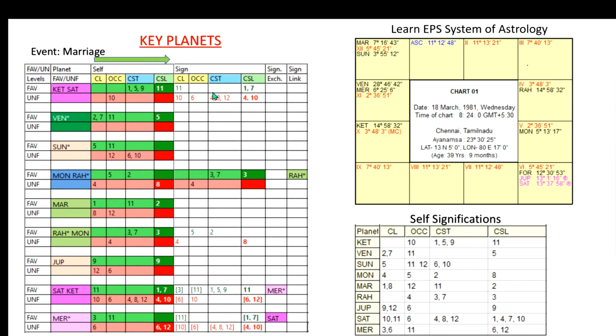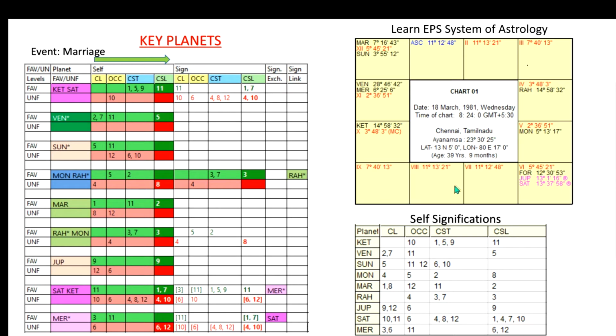You can see that the second planet of Ketu, Saturn, has no background shade, whereas Moon's second planet has background shade equal to the self signification. It means Moon has its second planet Rahu in the sign link, whereas Ketu's second planet Saturn does not have any sign link. What is sign link? As you know, Ketu is in the sign of Saturn, so Saturn is the sign lord. That is why we are taking the sign lord significations here.